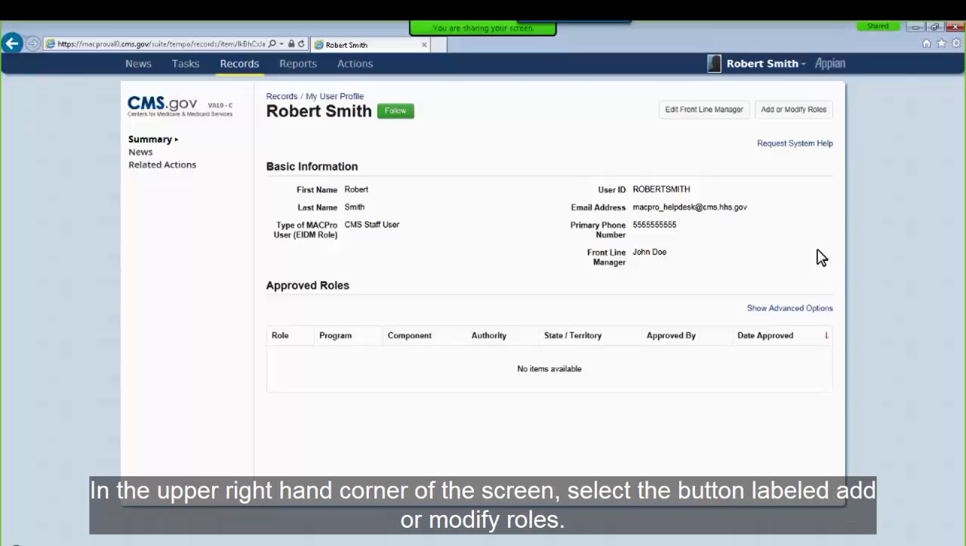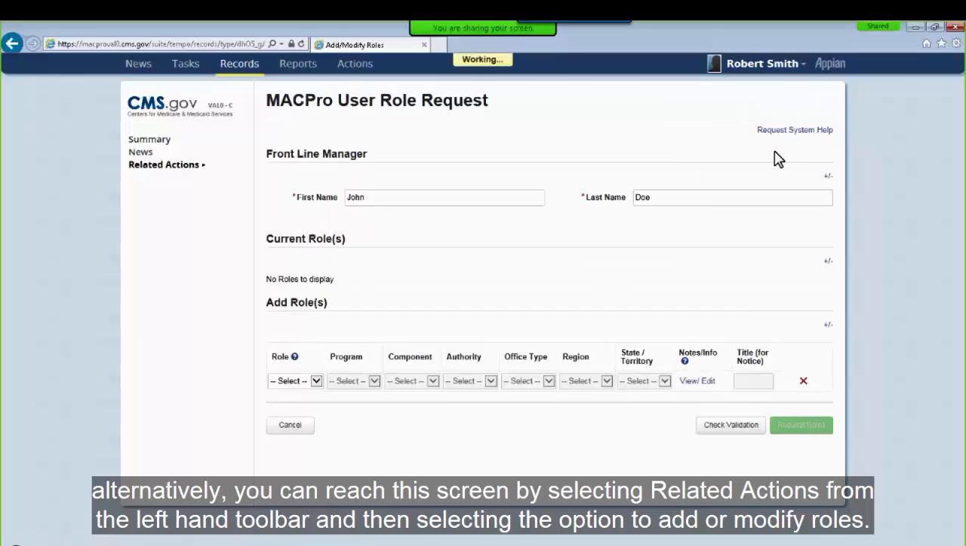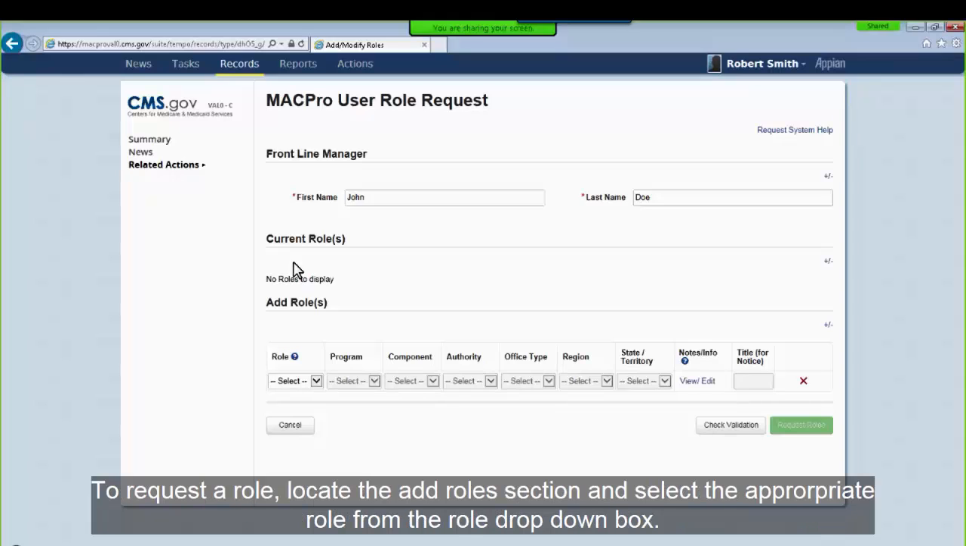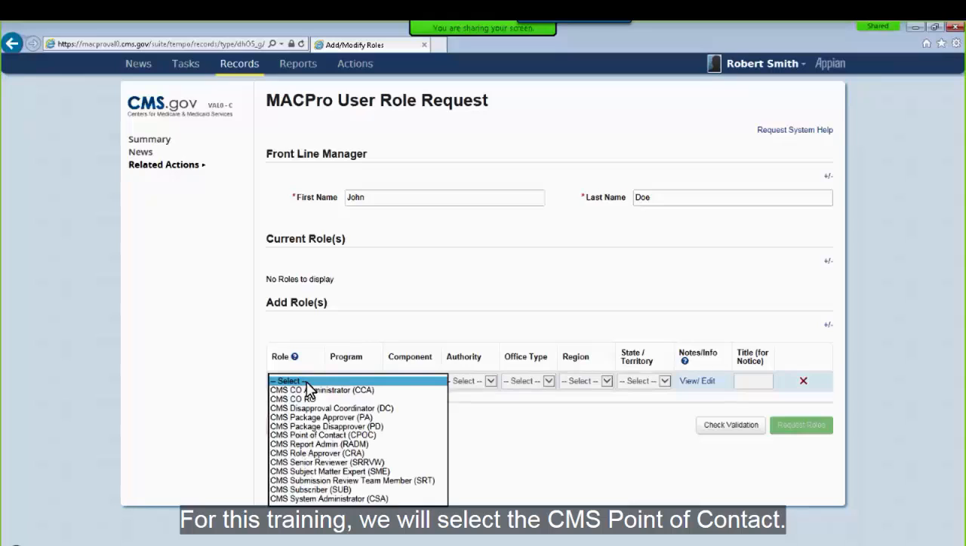In the upper right-hand corner of the screen, select the button labeled Add or Modify Roles. Alternatively, you can reach the screen by selecting Related Actions from the left-hand toolbar and then selecting the option to add or modify roles. To request a role, locate the Add Roles section and select the appropriate role from the Role drop-down box. For this training, we will select the CMS point of contact.